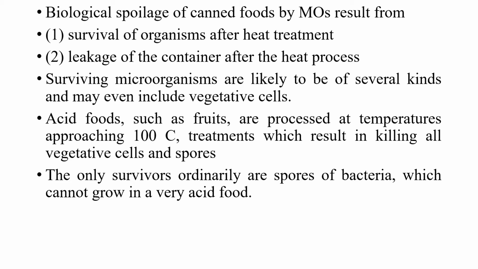So usually, the survivors among the microorganisms are of several kinds and may even include some vegetative cells. Acid foods like fruits are usually processed at a temperature of about 100 degrees Celsius, and this treatment results in killing all vegetative cells and spores. So almost all vegetative cells and spores will be destroyed at this temperature, and usually the only survivors are the spores. Only the spores of the bacteria can survive after this treatment, and they cannot grow in very acid foods. Even though they can survive the high temperature, they cannot grow in very acid food.